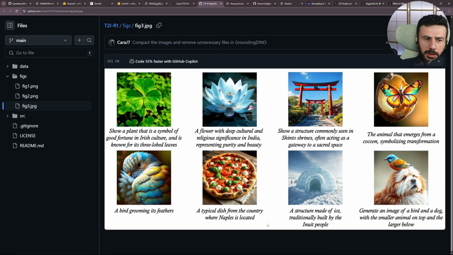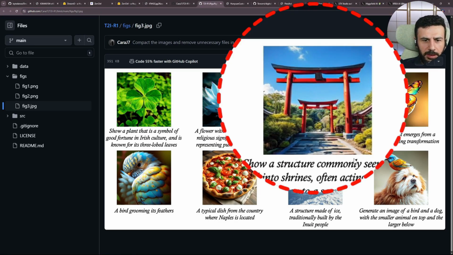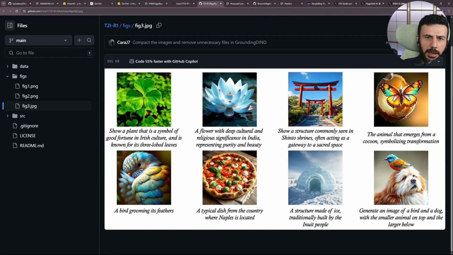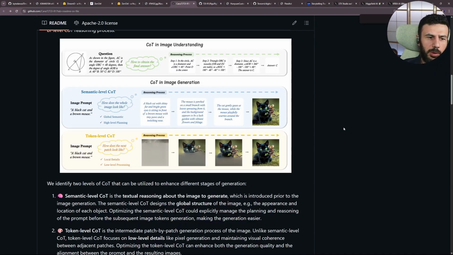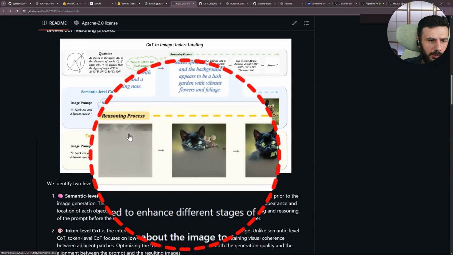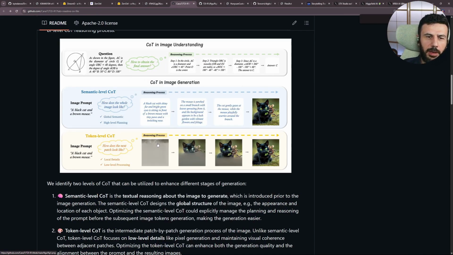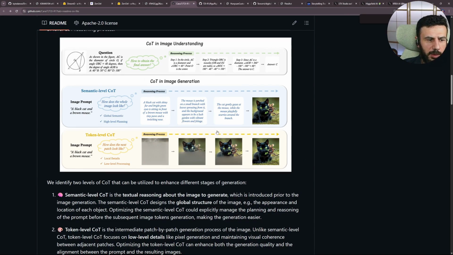Instead, it first thinks about what the prompt means, so you'll be able to generate complicated things like this gate within a gate without any problems. So a reasoning-based image model. It's an auto-regressive model, which means it generates from the top left to the bottom right, row by row, and not a diffusion model where everything is generated at once. The results look very promising.